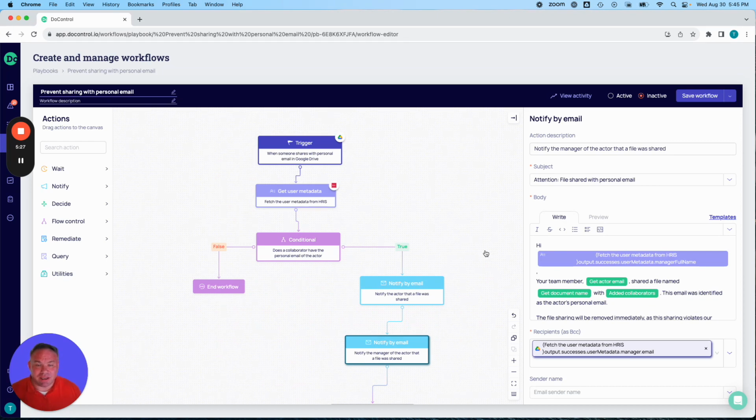Again, this is leveraging the context that we have within the Do Control platform to provide additional layers of security for your organization as they're using these SaaS applications.